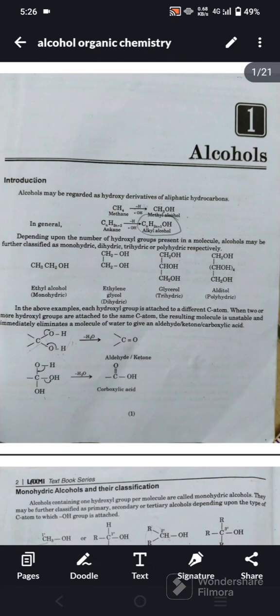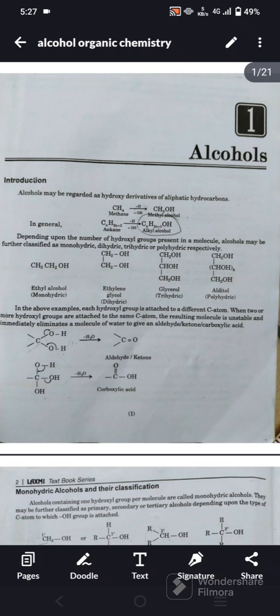Alcohols may be regarded as hydroxy derivatives of aliphatic hydrocarbons and their general formula is CnH2n+1OH. Depending upon the number of hydroxyl groups present in a molecule, alcohol may be further classified as monohydric, dihydric, trihydric or polyhydric respectively. Ethyl alcohol is monohydric, ethylene glycol is dihydric, glycerol is trihydric, and alditol is polyhydric.